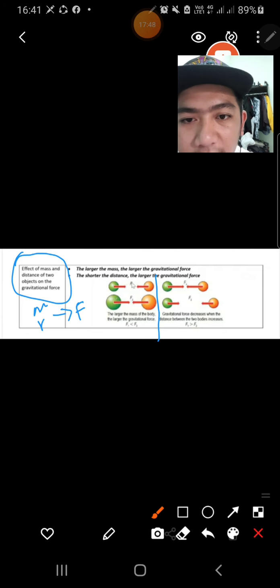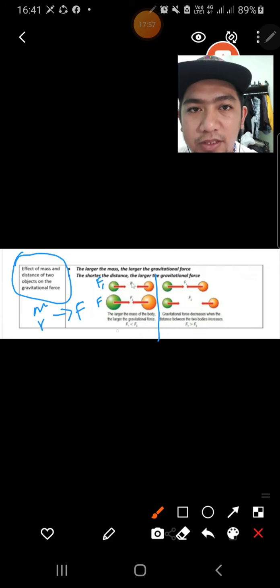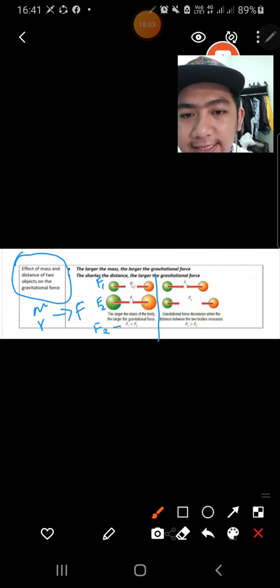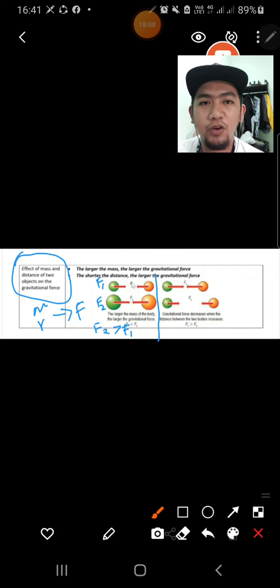This one is F1, this one is F2. In these two situations, which one has the larger gravitational force? For sure F2. So F2 is greater than F1 because of the mass. The larger the mass of the bodies, the larger the gravitational force.